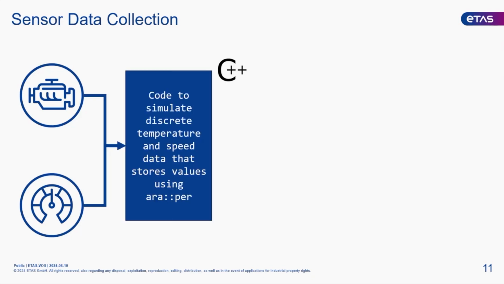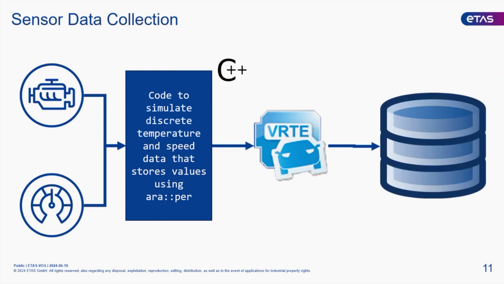We're going to write a really simple C++ program that simulates discrete temperature and speed data, and it's going to store that data using the persistency layer API. That's the C++ API into the adaptive platform for storing those values. That pushes it into VRTE, and then behind the scenes, VRTE will push that into MIMA.